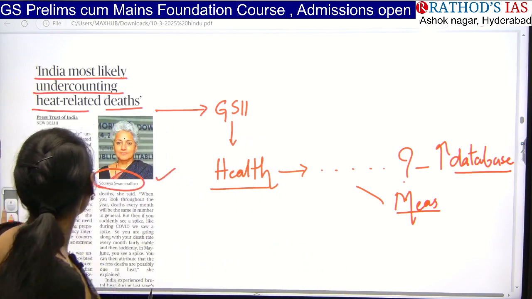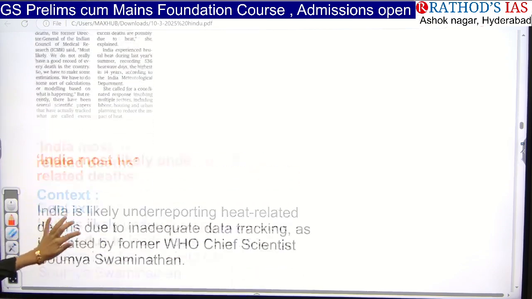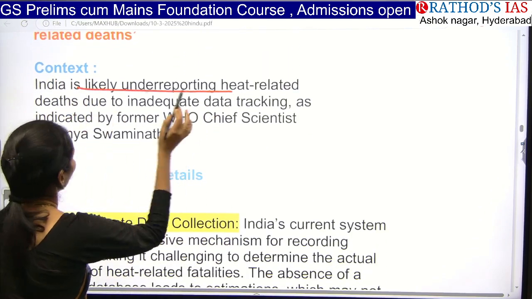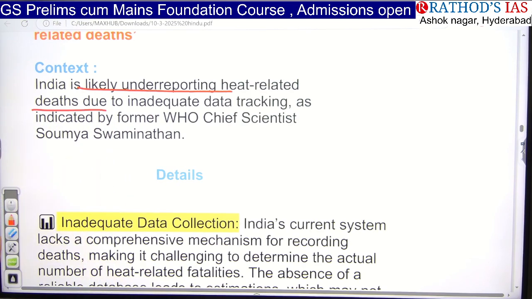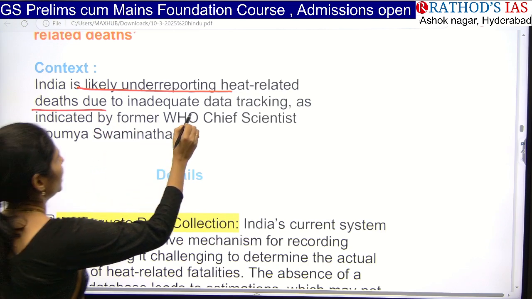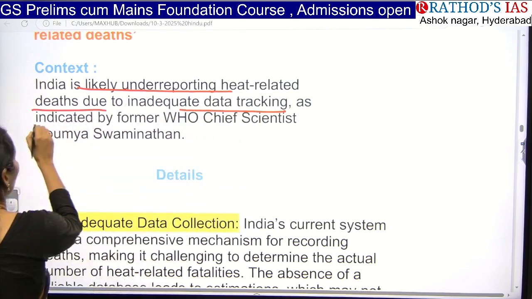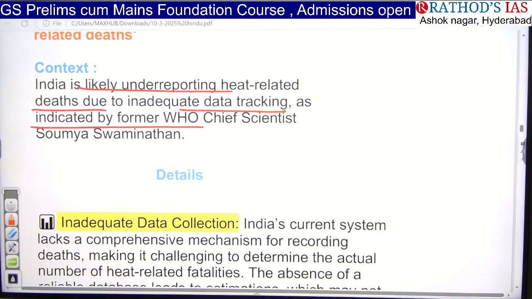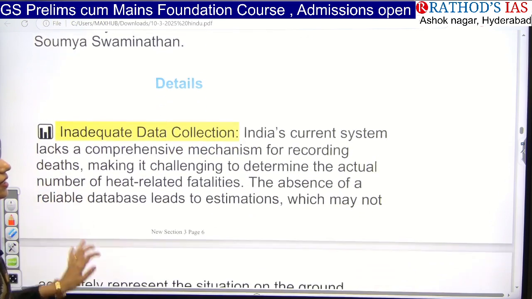Now let us see what this article is clearly saying. If you see the context, it is saying that India is likely under-reporting heat-related deaths because of inadequate data tracking. This had been indicated by former WHO chief scientist Soumya Swaminathan. Now let us see the reasons.